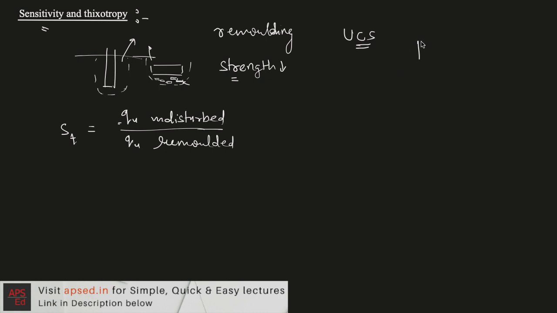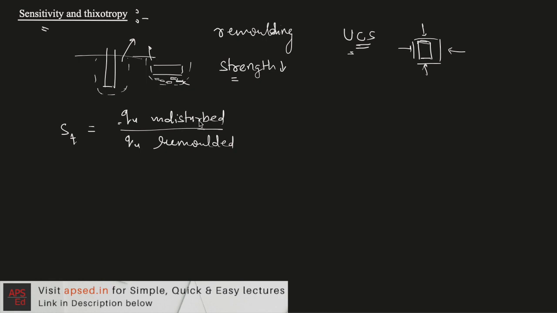In this test we take a cylindrical specimen of soil and test it under compression, and the load at which it crushes is defined as its unconfined compressive strength. There is no confinement in this test, no cell membrane or confining pressure, so that's why we call it unconfined. We'll see more about it in shear strength.